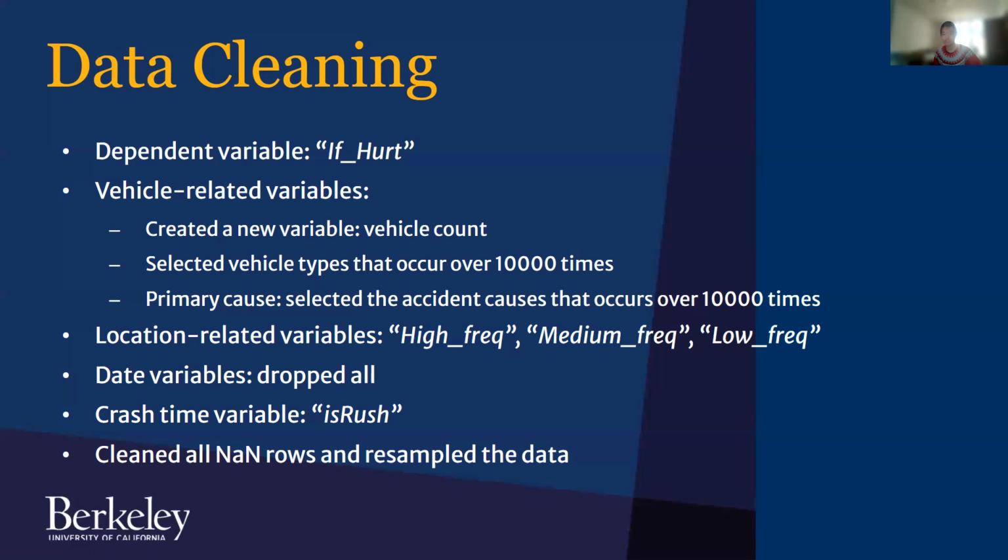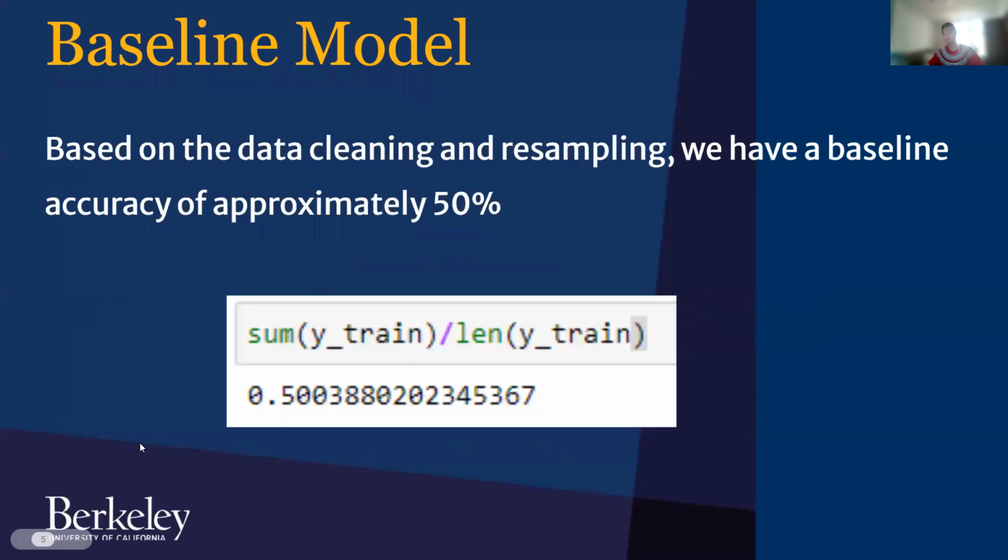We drop the dates, and one important aspect of our cleaning technique is that we utilize a resampling technique to balance the data, since we have a distribution of true or false close to 4:1, which results in a very high baseline model. The team decides to perform model prediction based on both original data and the resampling data. And the summarized results are shown at the very end.